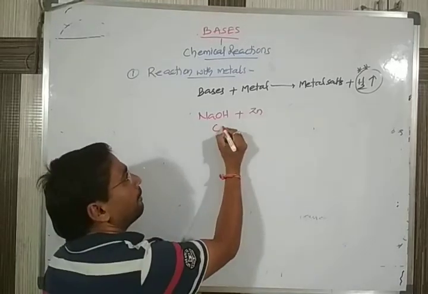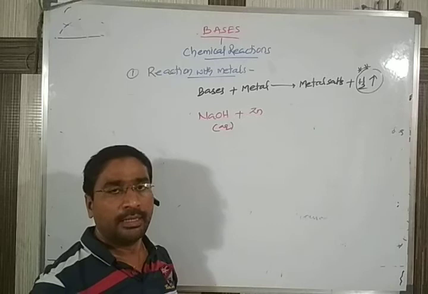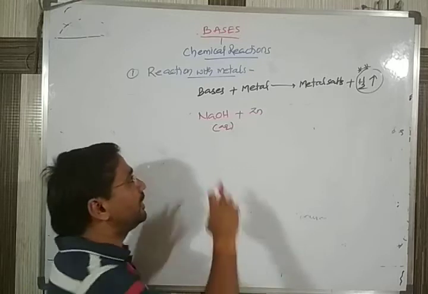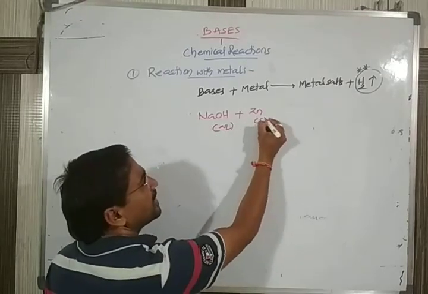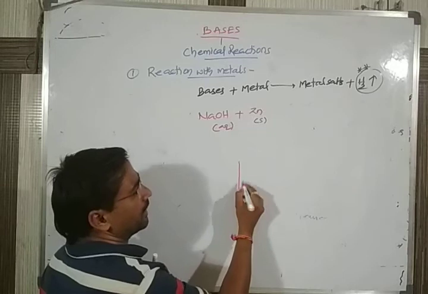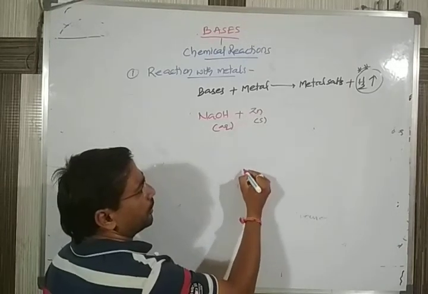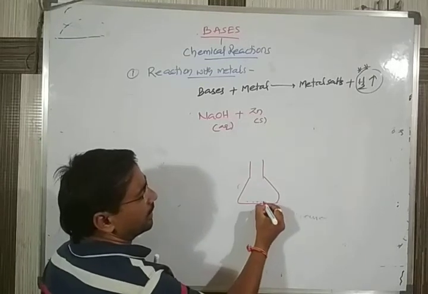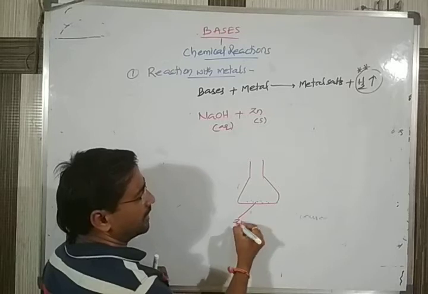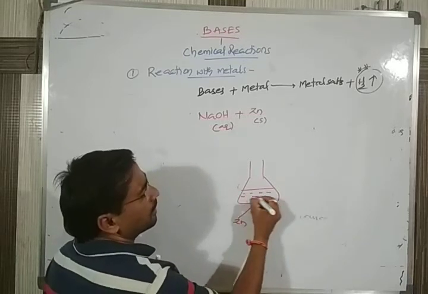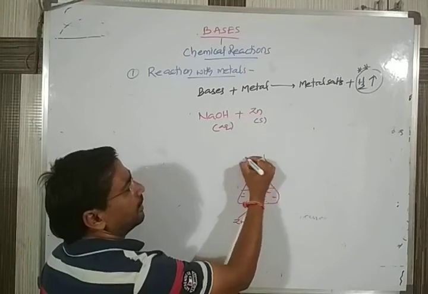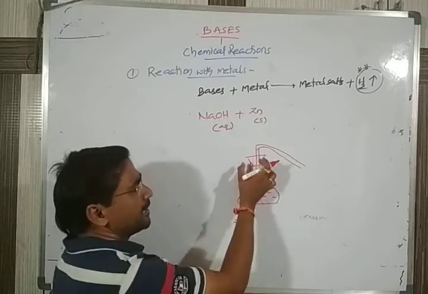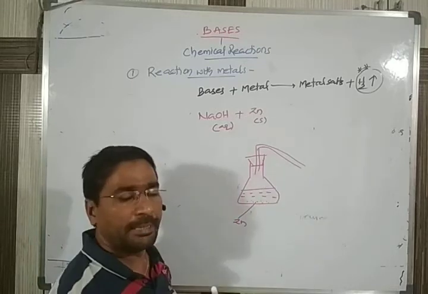This base should be in the aqueous state. Remember, the original bases are in the solid state. We dissolve them in water and take them in the aqueous state. Suppose you are taking a conical flask. In that you take some granules of zinc. To this you pour the NaOH liquid, and later you close the flask and fit a delivery tube.